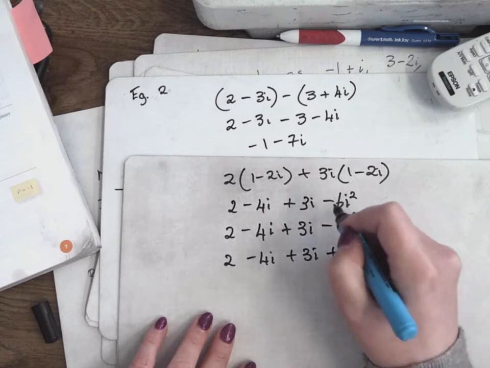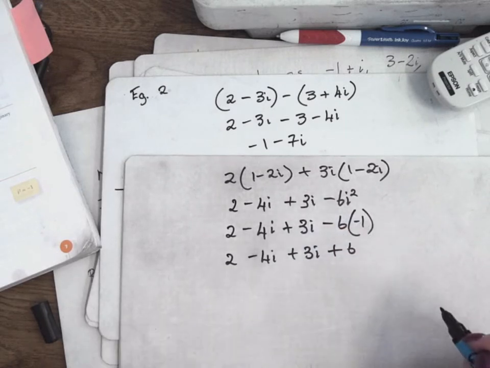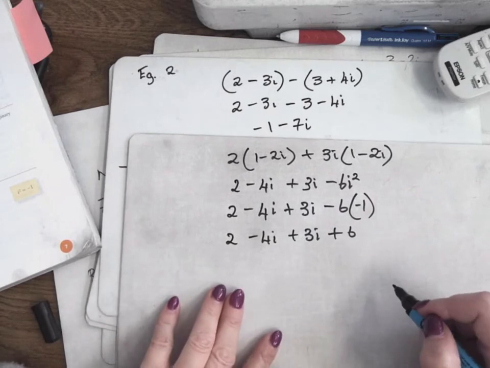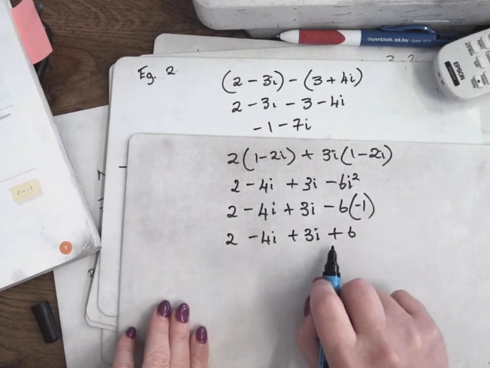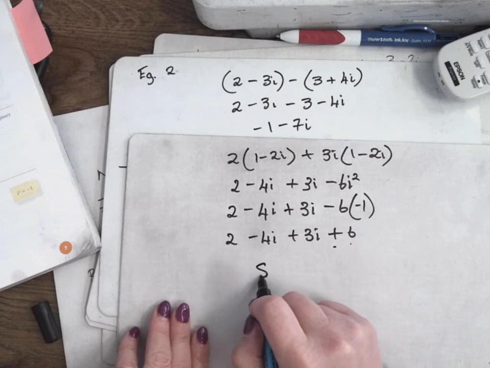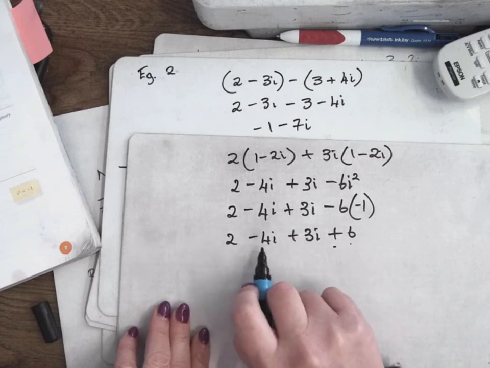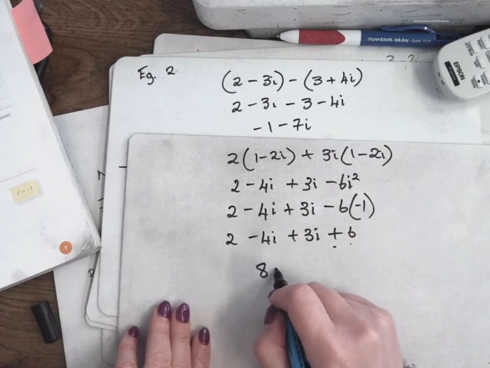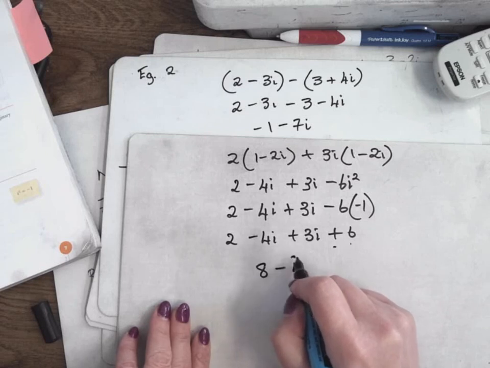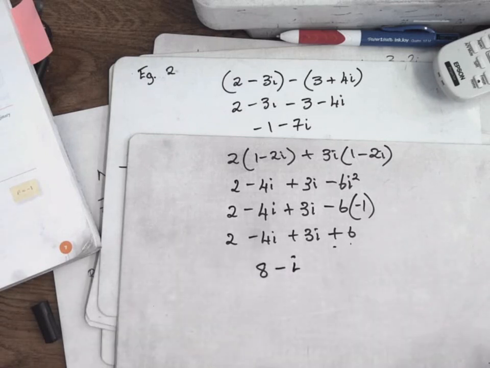Minus 6i squared is plus 6. Put the real bits together: 2 plus 6 is 8. Put the imaginary bits together: minus 4 plus 3 is minus 1i, which is just minus i. That's your answer. Is that okay? Multiplying, is it fine? Do we need another example?